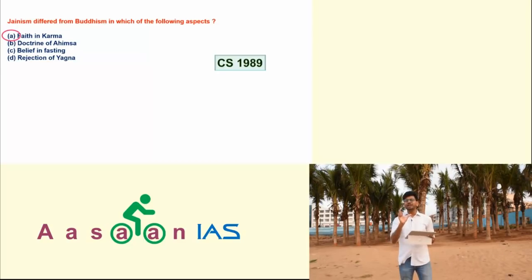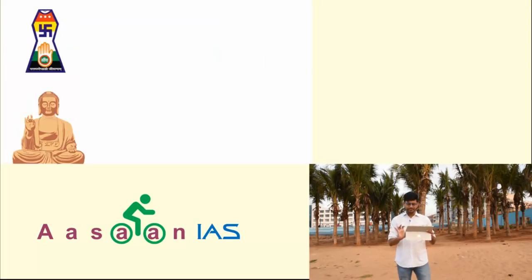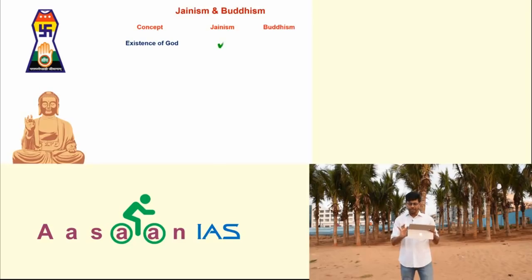I am not giving you subject, please understand. If you look at this question, do not just remember the answer, develop the concept out of it. That means you need to understand the differences or similarities between Jainism and Buddhism philosophy. For example, suppose you talk about the concept of the existence of God. You remember I told you Jains believed God exists. That means they recognize the existence of God, but they place God below the jina. Whereas Buddhism, they did not talk about it. They do not recognize the existence of God.